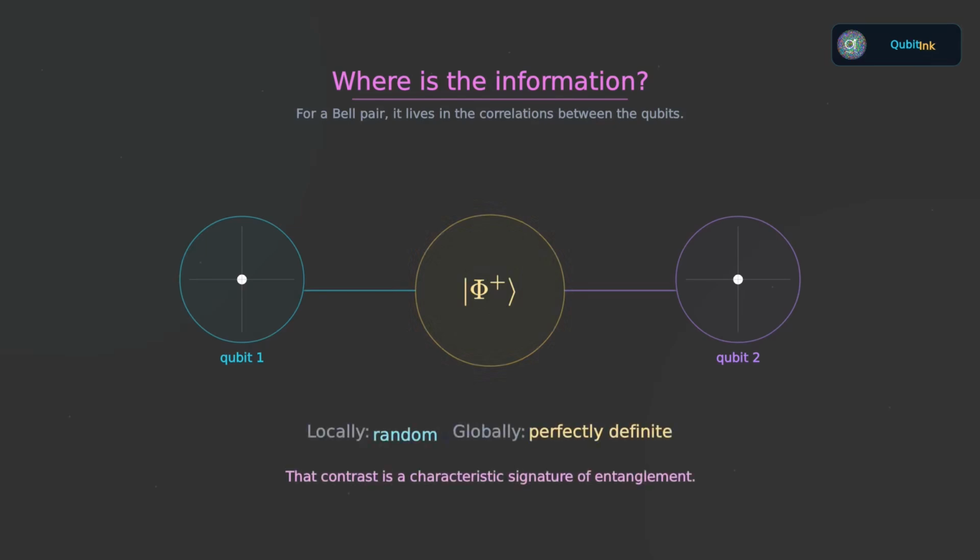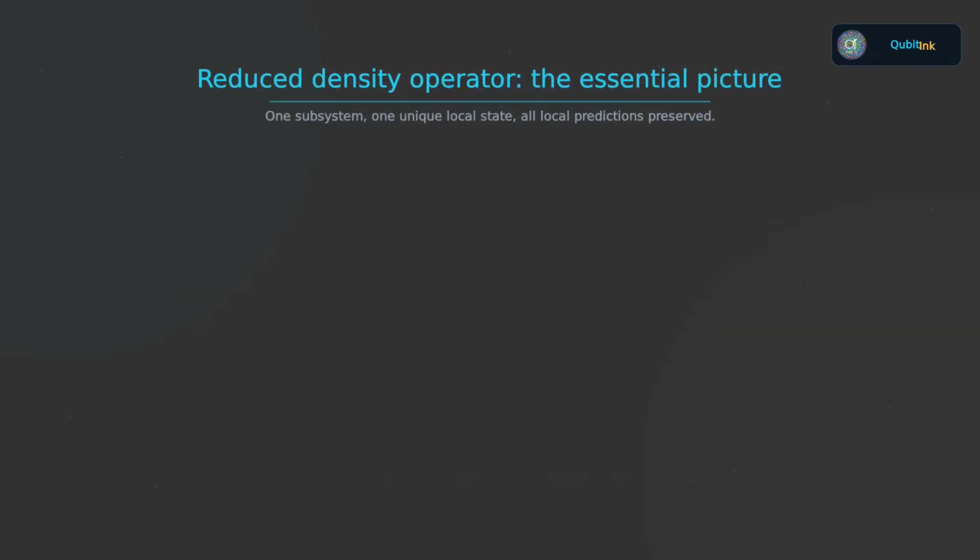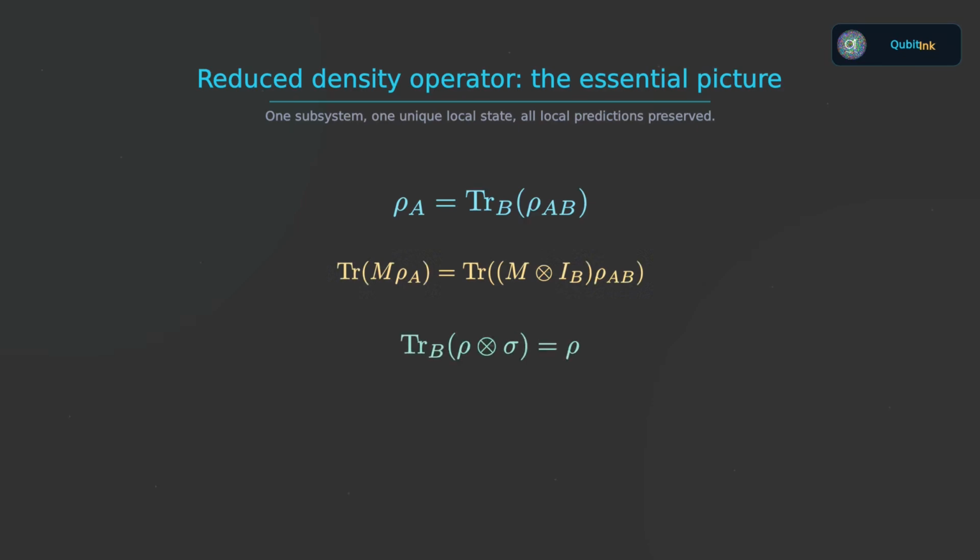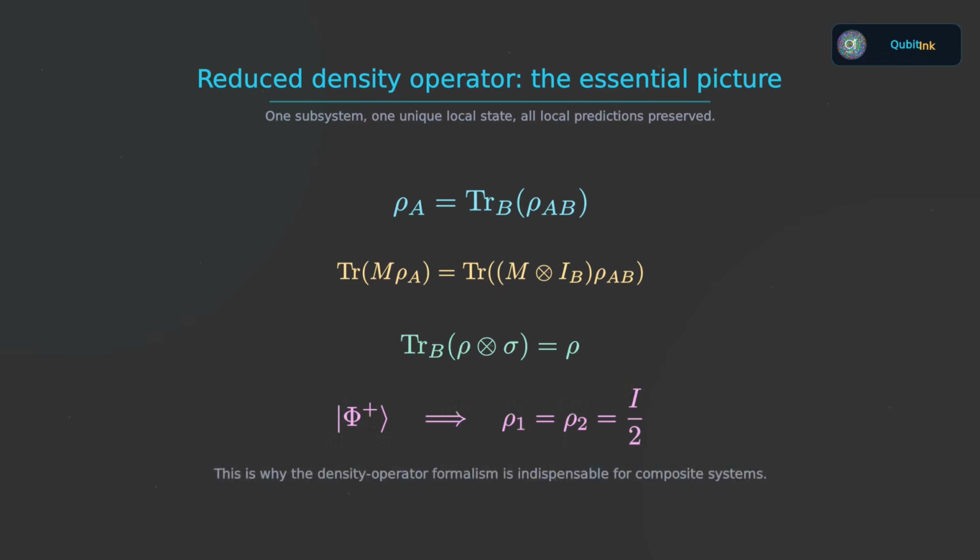And now the purpose of the reduced density operator should be much clearer. When we focus on one subsystem, we do not try to invent a state vector for it. We trace out the degrees of freedom we are not describing. The result is the unique density operator that reproduces all local measurement statistics. For an uncorrelated product state, this simply returns the original local state. For an entangled state, the reduced state can be mixed even though the joint state is pure. That is precisely why the density operator formalism is indispensable for composite quantum systems.